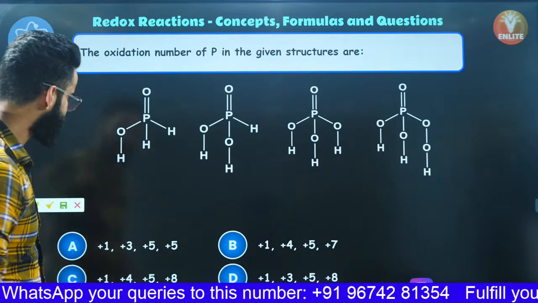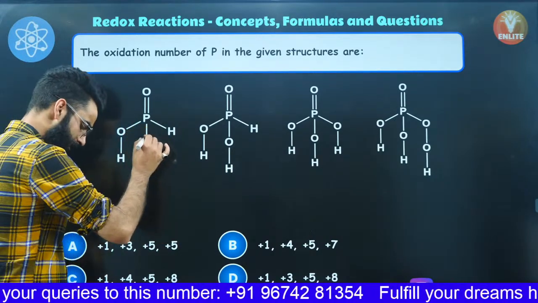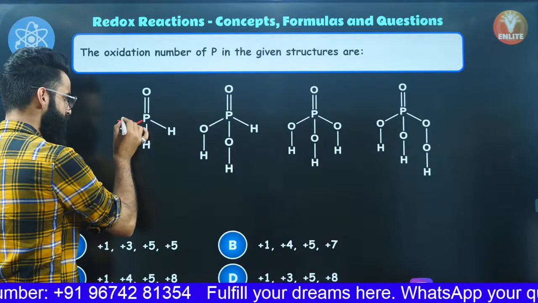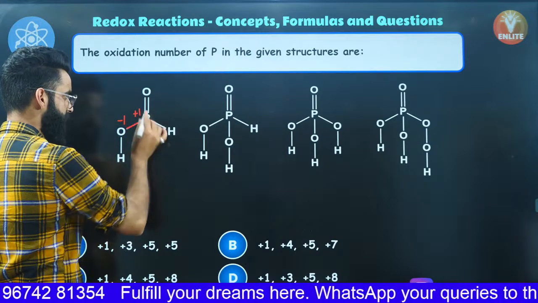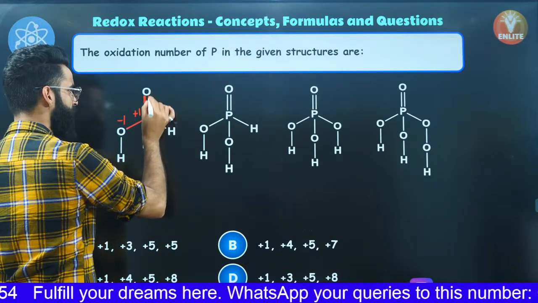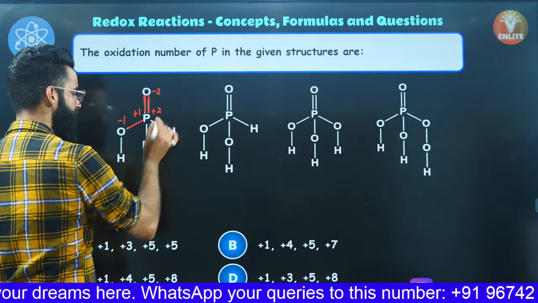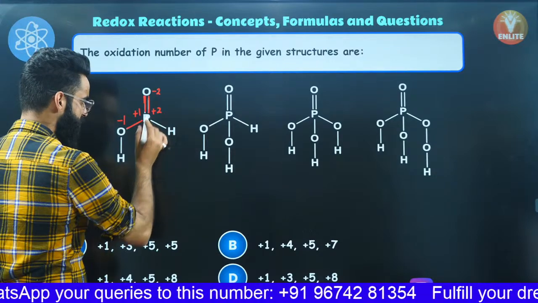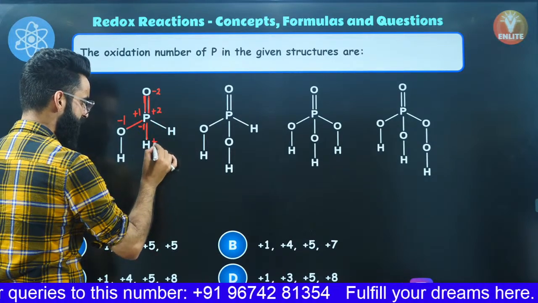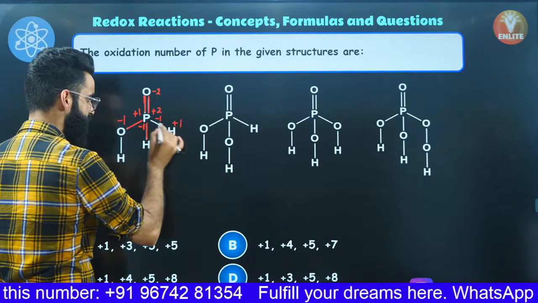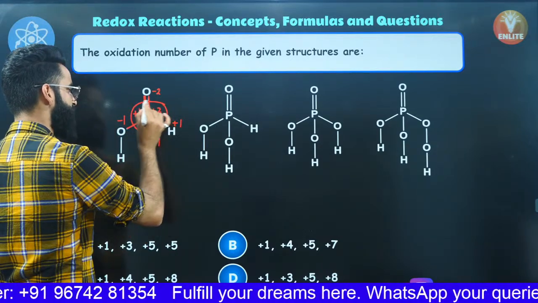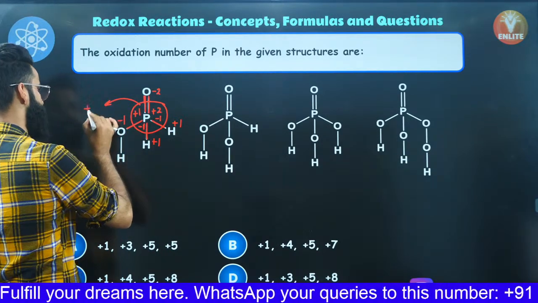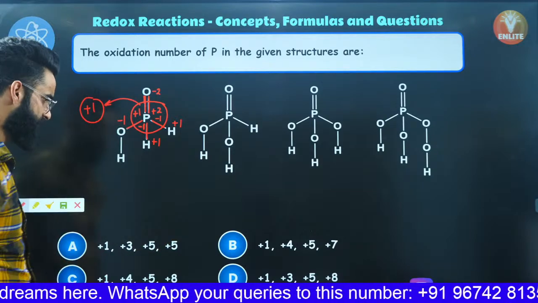Now, have a look. If I talk about this particular single bond between phosphorus and oxygen, you know oxygen is more electronegative. So due to this single bond, oxygen gets -1, phosphorus +1. Due to this double bond right here, oxygen gets -2, phosphorus +2. Among phosphorus and hydrogen, phosphorus is more electronegative. So phosphorus is going to attract this bonded pair of electrons towards itself, due to which it carries -1, and hydrogen is +1, again -1, again +1 due to each bond, right? So what is the net charge present on this particular phosphorus? Have a look. +2, +3. +3 -2 comes out to be +1. So +1 is the oxidation state of phosphorus in the first one, right?